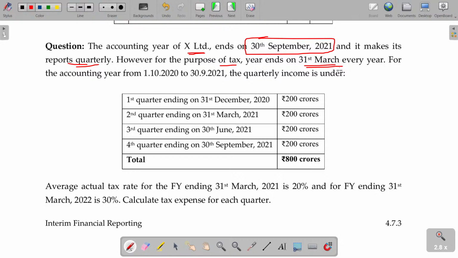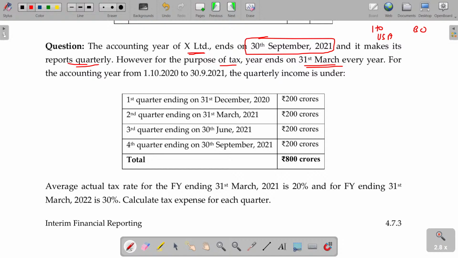So what happens is, for the purpose of taxation, the year end is different, but they follow a different accounting year for the accounting purpose. Because sometimes, head office may be in another country, branch office in India. Suppose head office in USA, usually their financial year starts on 1st October. So they followed the same model. Their branch in India also follows the same model. But in India, they have to pay the tax as on 31st March.